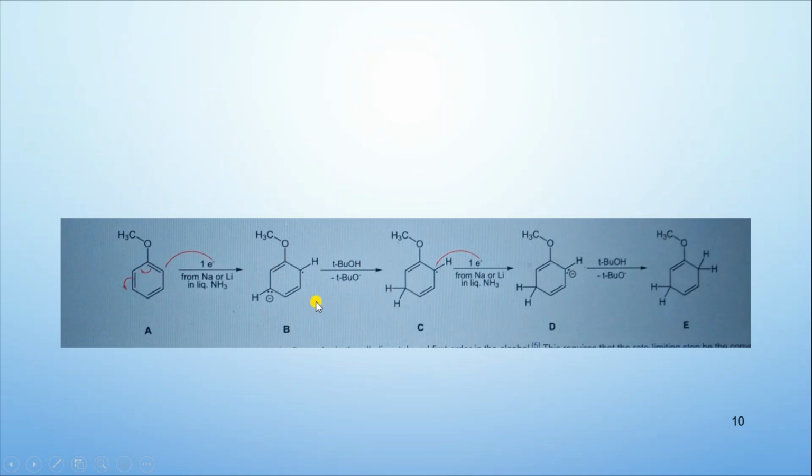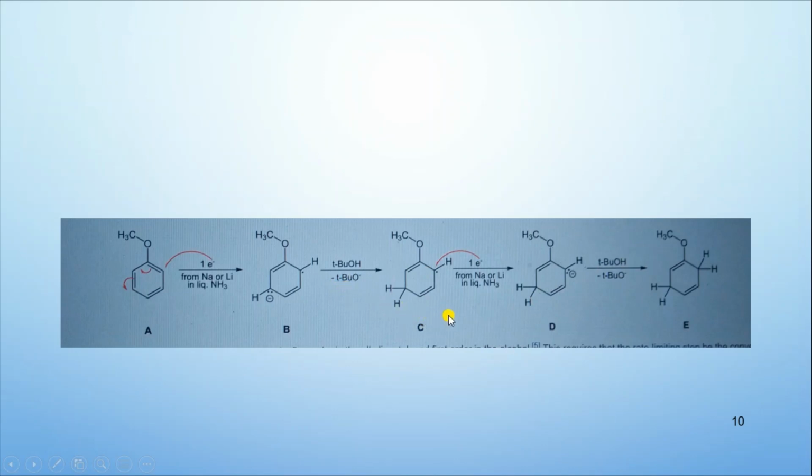They are parallel, as per the requirement of the Birch reduction, but they are away from that carbon where the substituent is attached. And now in the next step, you already know that it is abstracting a proton from the tertiary butyl alcohol, and then we will have the product C, where there is already a free radical existing.